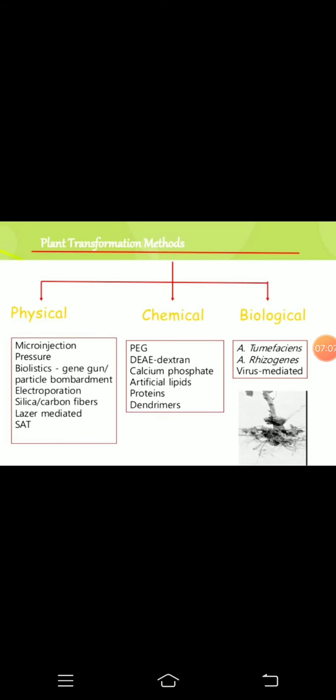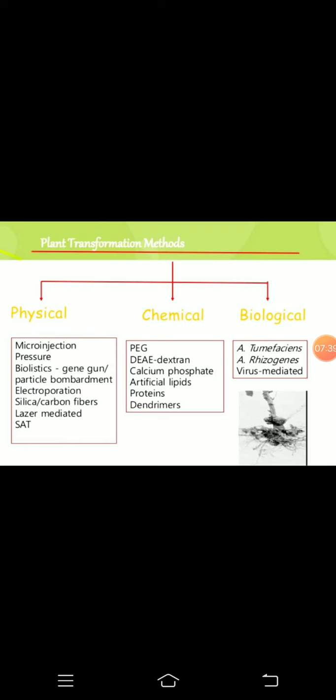Then chemical methods, such as PEG. Chemical method means you use chemicals for the transfer of your gene of interest to your plant cells. So the PEG method, then DEAE dextran, then calcium phosphate, then artificial lipids, proteins, then dendrimers. These are some things you can use for this transfer purpose.